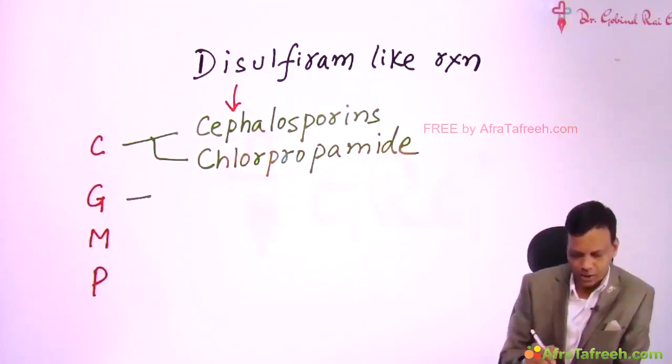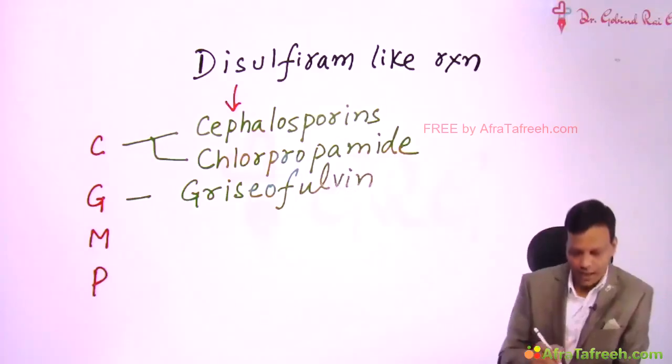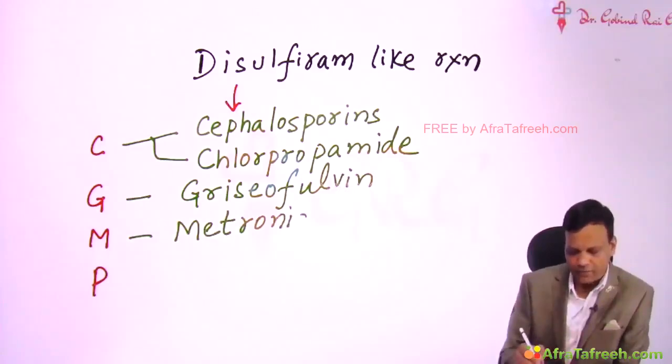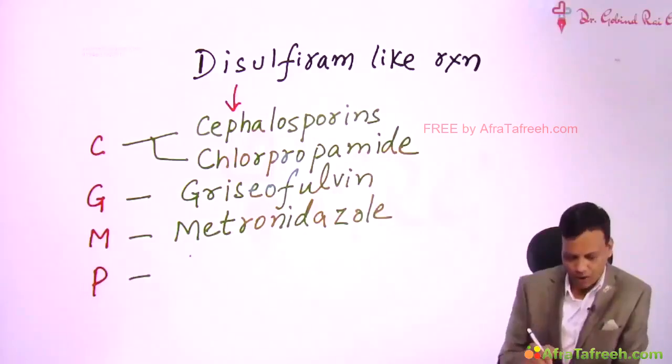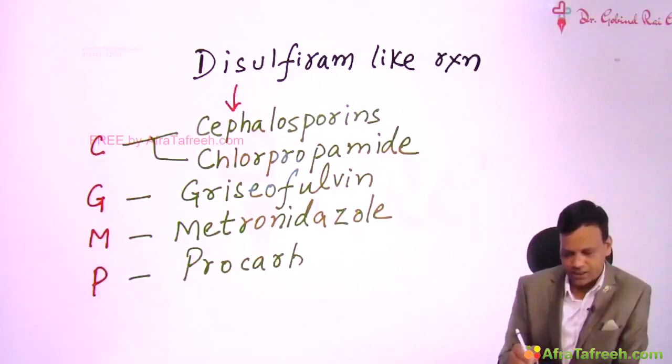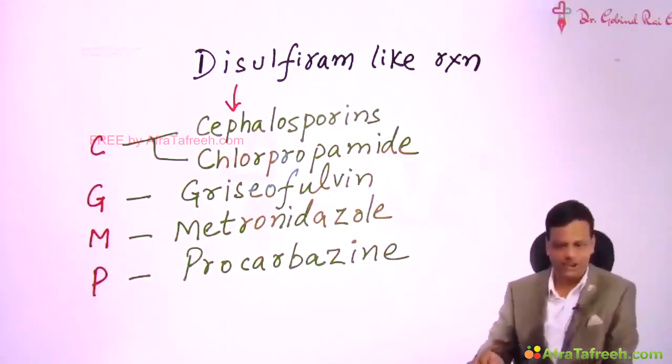Then G is griseofulvin, which is an antifungal drug. M is the metronidazole group of drugs, anti-amoebic drugs. And P is procarbazine, which is an anti-cancer drug. So these are the important drugs which can cause disulfiram-like reaction.